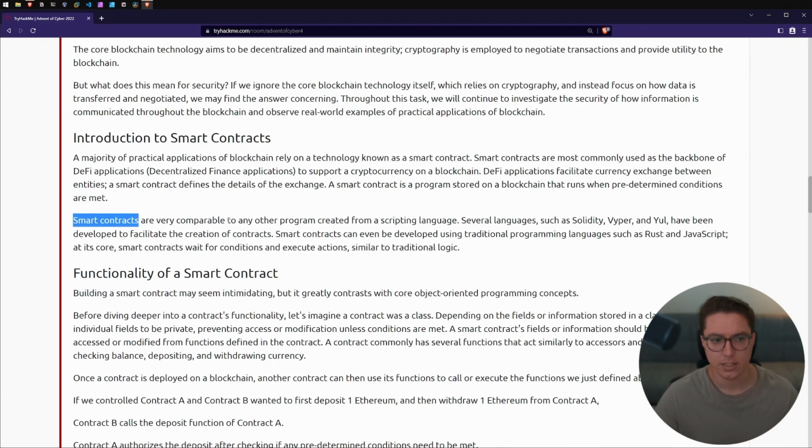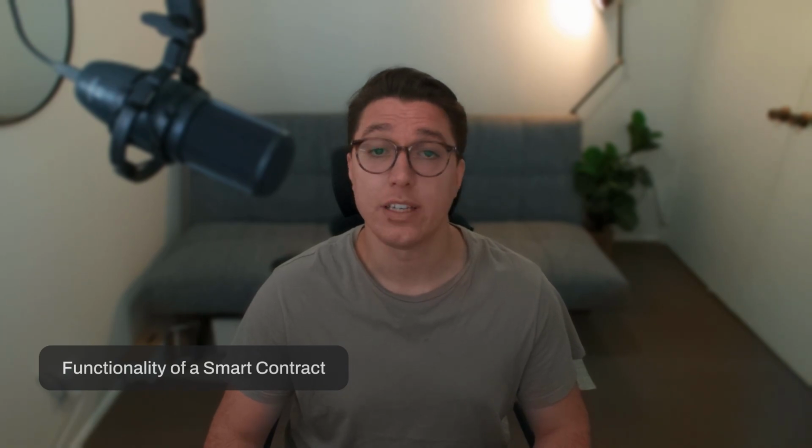Smart contracts are really just like any other program created from a scripting language. Languages such as Solidity, Vyper, and Yul have been developed to facilitate the creation of contracts, but you can also use traditional programming languages like Rust and JavaScript. But at the core, smart contracts wait for conditions and execute actions similar to traditional logic. It's like everything else, it's just a program. Next section, functionality of a smart contract.